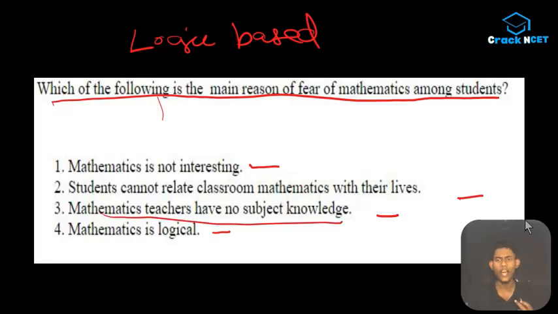Even after reading this, all of a sudden you should get the logic that these options are wrong. Okay, I think that you are getting some idea about this, because these are very subjective things. Mathematics may not be interesting to some students, but you can't generalize it, right? That is the problem with the third option also. Mathematics teachers have no subject knowledge, so ये दोनों we can avoid.